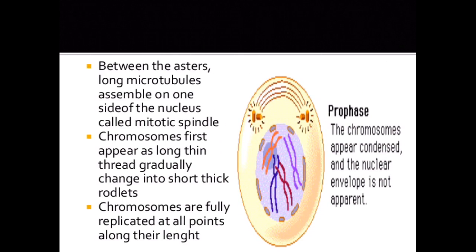Between the asters, long microtubules assemble on one side of the nucleus, called the mitotic spindle. The chromosome first appears as a long thin thread and gradually changes into short thick rodlets. Chromosomes are fully replicated at all points along their lengths. In prophase, the chromosomes appear condensed and the nuclear envelope is not apparent.